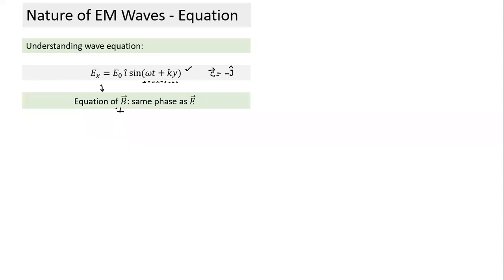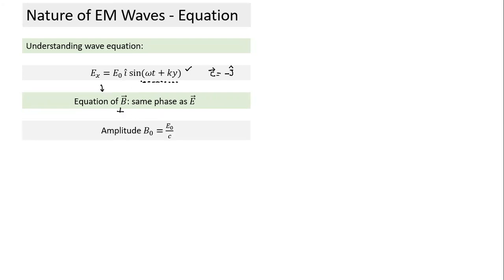And if I have to find the equation of B, what will the amplitude of B be? In the equation, I need an amplitude term. The amplitude of B will be equal to E naught by C. So I can find C from here. The magnitude of C will be omega by K. I can find C from here, I can find the direction of C from here, and I can find the amplitude of B also.